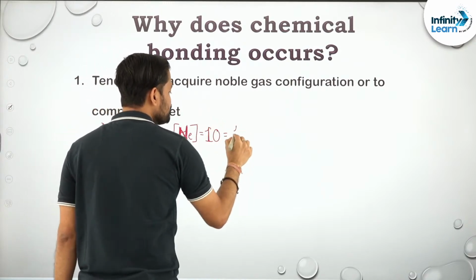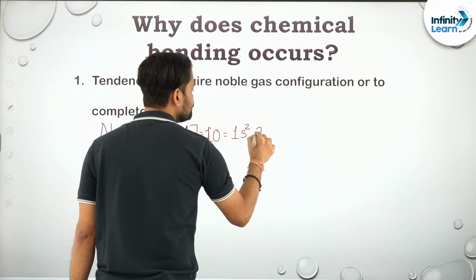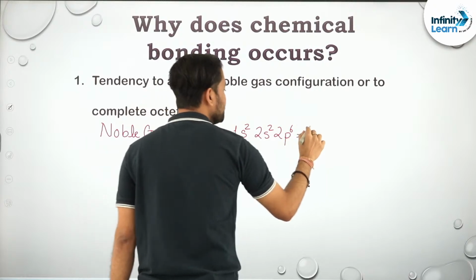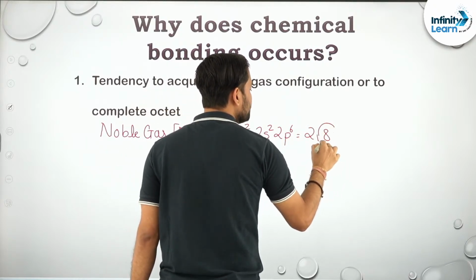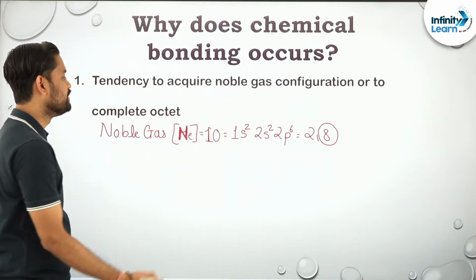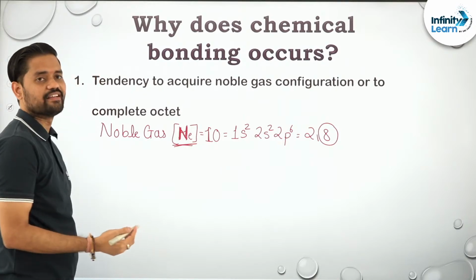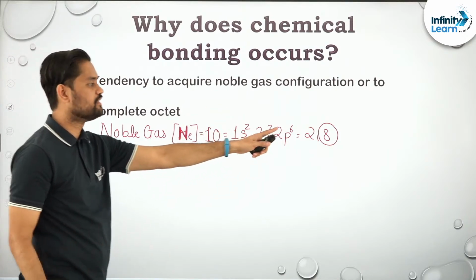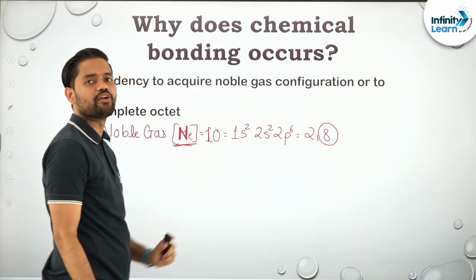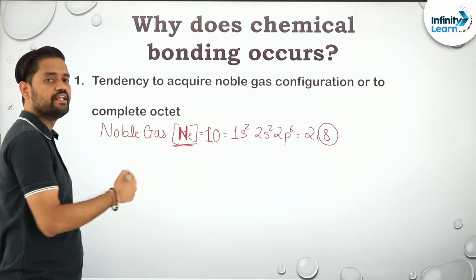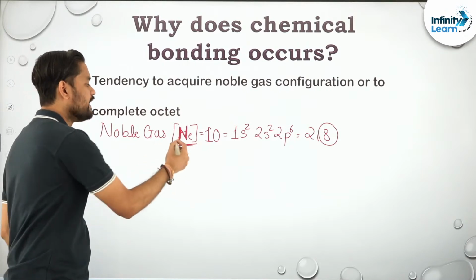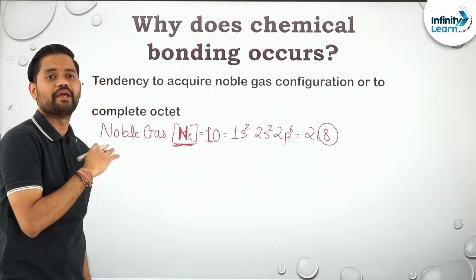Hence, its electronic configuration is 1s2 2s2 2p6, or you can also write it as 2,8. If you see, its valence shell has a complete 8 electrons, and since it has 8 electrons, neon or any noble gas, as a matter of fact the entire noble gas family, will have a complete octet. The valence shell will always have 8 electrons, so for that reason noble gases are inert, and due to this inertness they exist as monoatomic, that means they do not form any bonding.